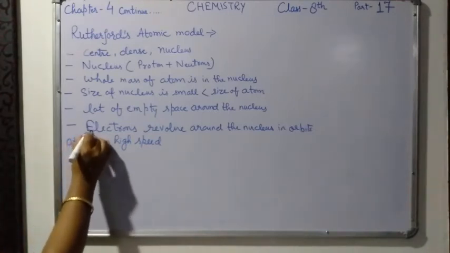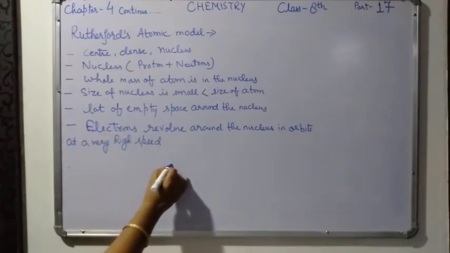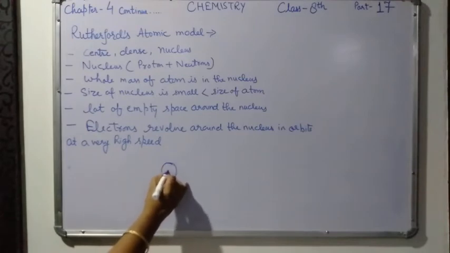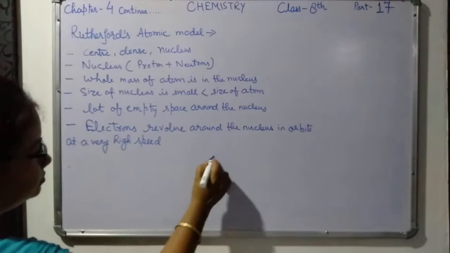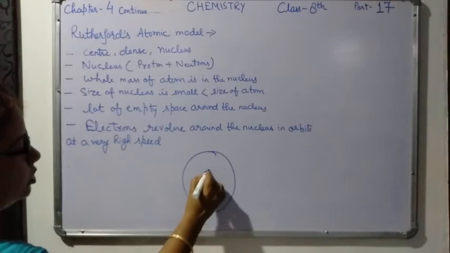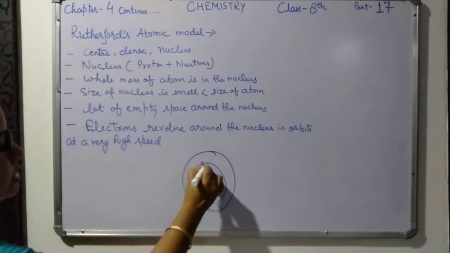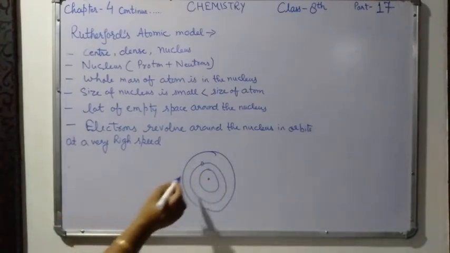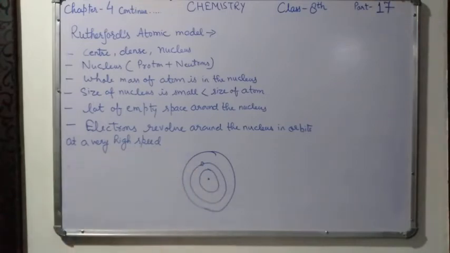So suppose the electrons were not moving. Suppose this one is the atom, this one is the nucleus, and around the nucleus so many orbits are there, so many paths are there. In those orbits only, electrons are moving at a very fast speed. Suppose these electrons are not moving, they are fixed at one place. So what can happen?